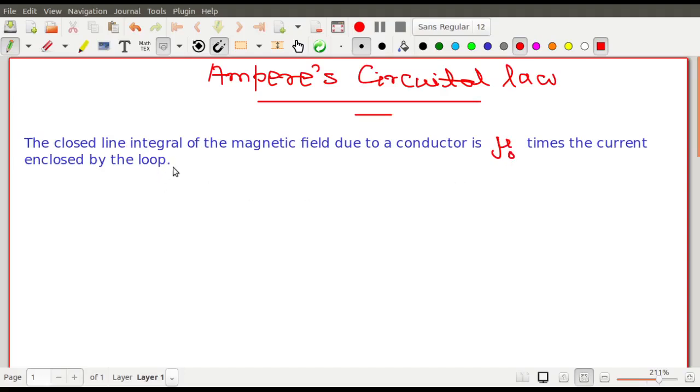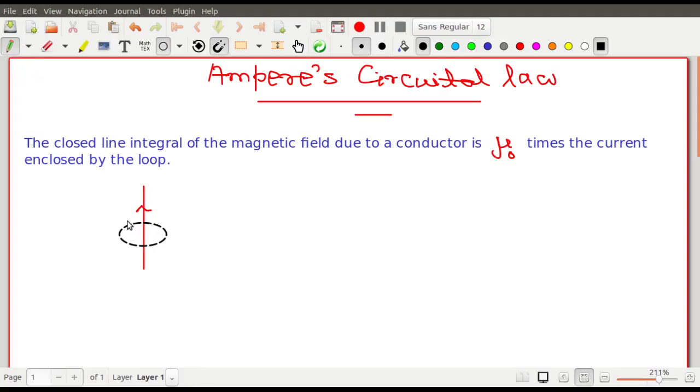That means that suppose this is a straight conducting wire, and over this I construct, okay, let me draw it in a proper manner. Okay, this one suppose, right?